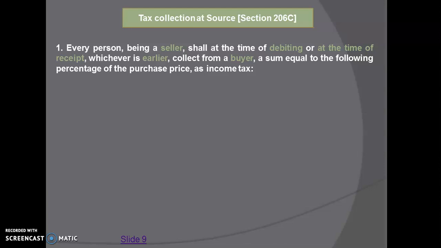So in this case, the seller is going to collect from the buyer a sum equal to the following percentages as a part of income tax. So at the source itself, when the transaction is going to happen, the seller is going to collect the tax from the buyer. Now under TCS, there are certain commodities on which the prescribed rate of TCS is mentioned. So you need to remember those rates.